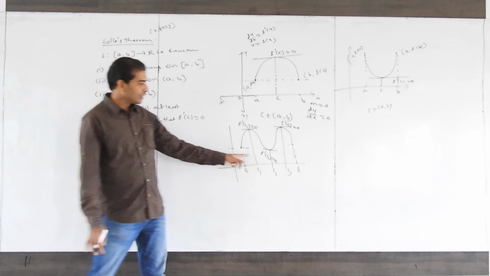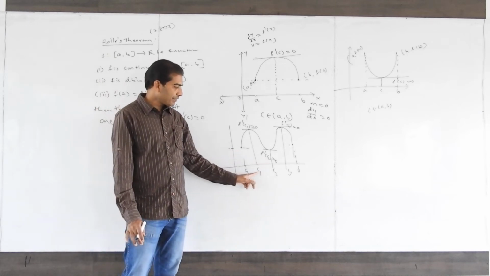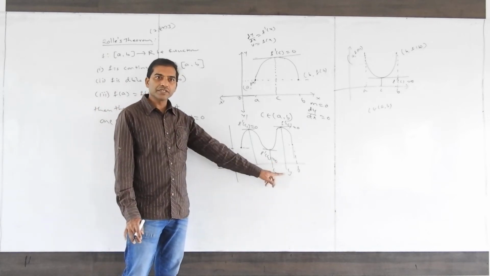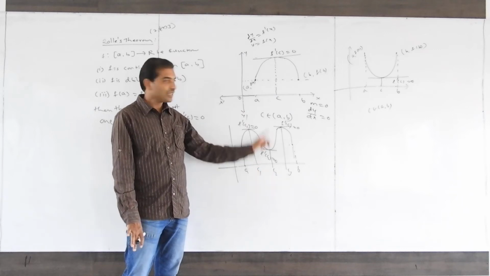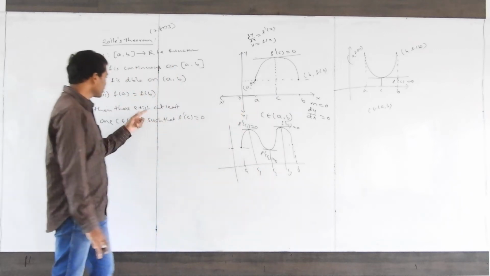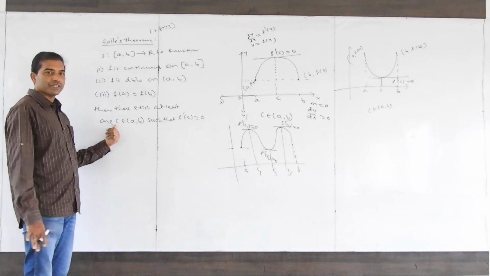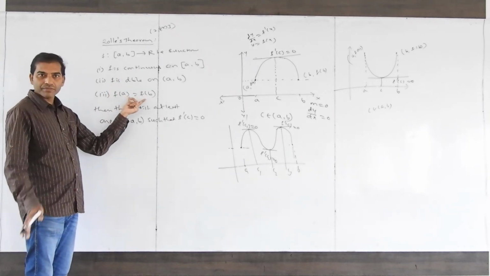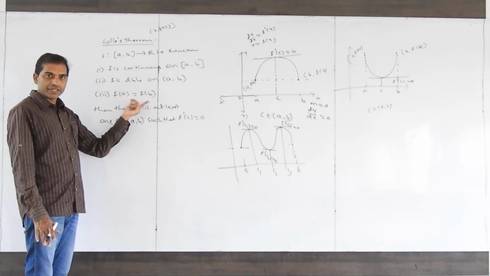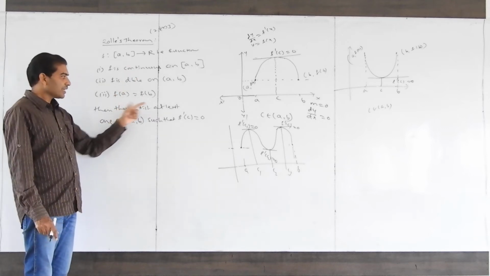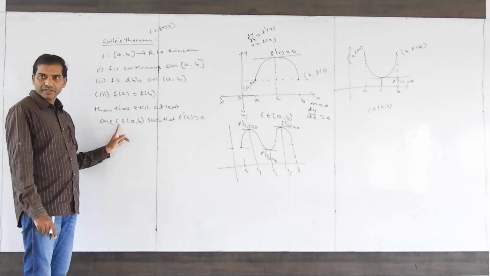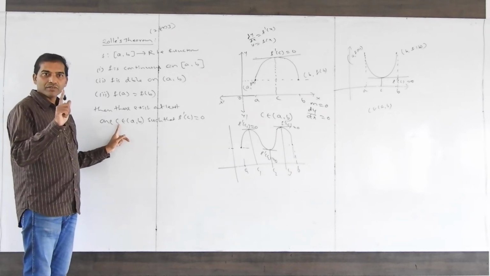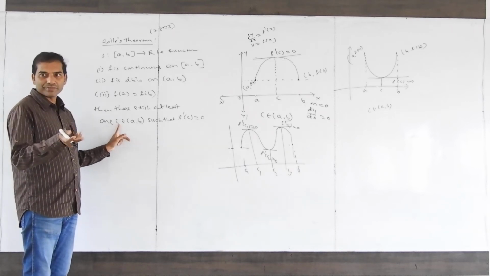How many points did you get here? F dash C1, C2, C3. How many? 3. Here 1. So that's why I said the words at least one c. If any graph satisfies these three conditions, then there exists at least one c. At least means one or more than one.